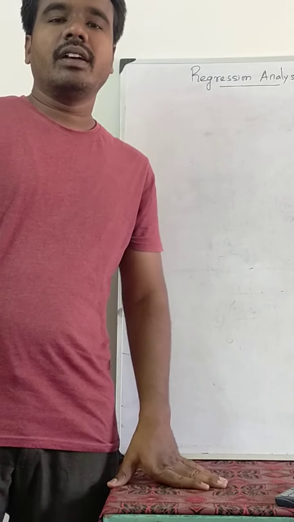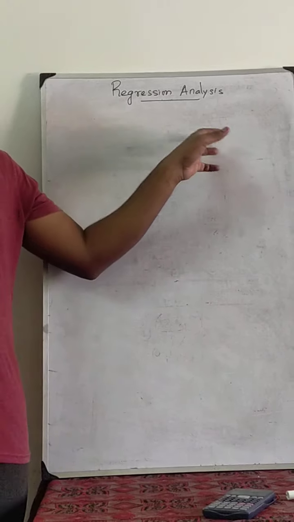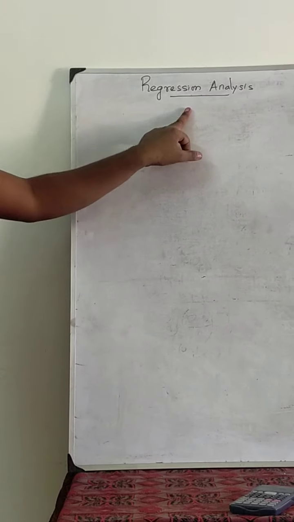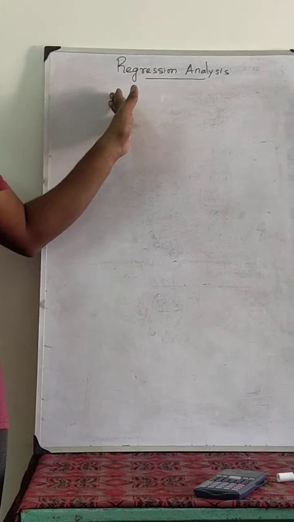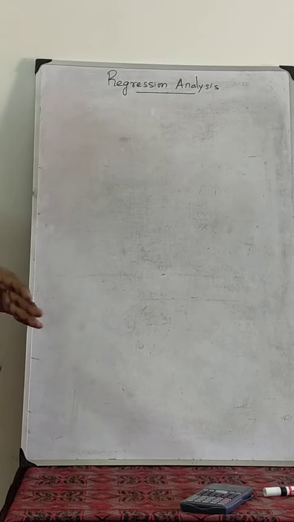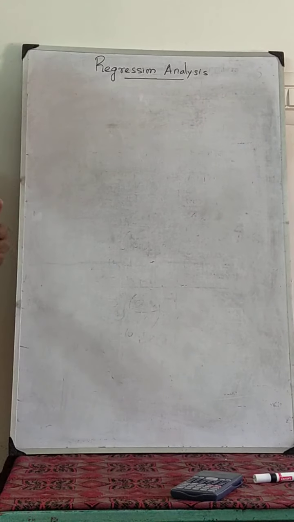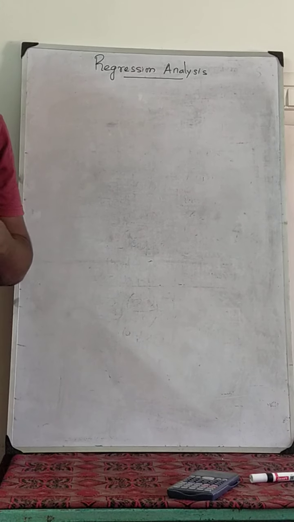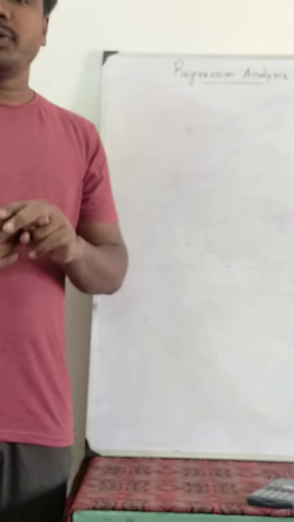Hello everyone. In this session we are going to discuss regression analysis. Before going to regression analysis, you must know the difference between correlation and regression analysis. Earlier we discussed correlation. Correlation means a relation. It is an analysis to find out the relationship between two variables.